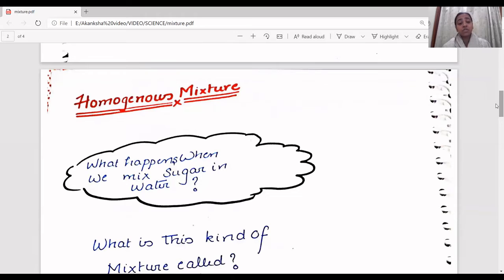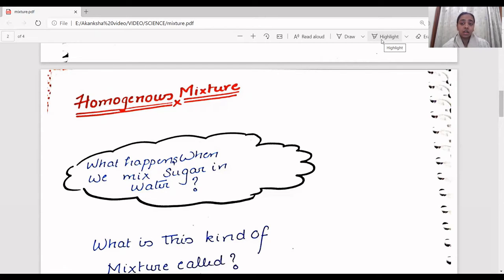So mixture is of two types: homogeneous mixture and heterogeneous mixture. We'll be understanding the concept and the differences between the homogeneous and the heterogeneous mixtures. So I hope you've got the point that mixture can never be pure. And one more thing that you have to understand about mixture is that when you mix two things, you can mix any two things, right?